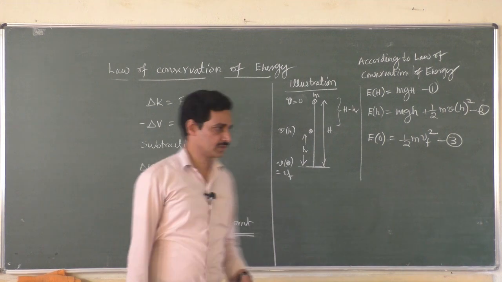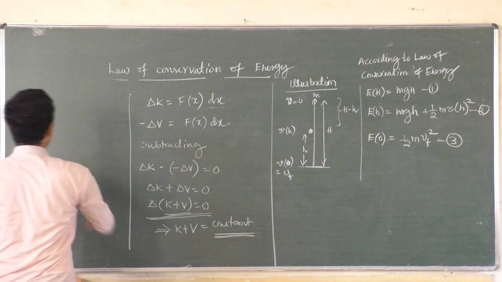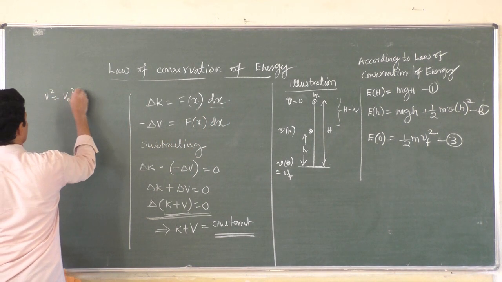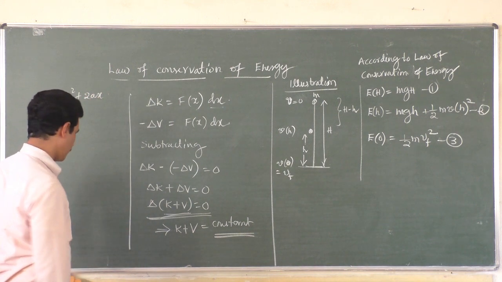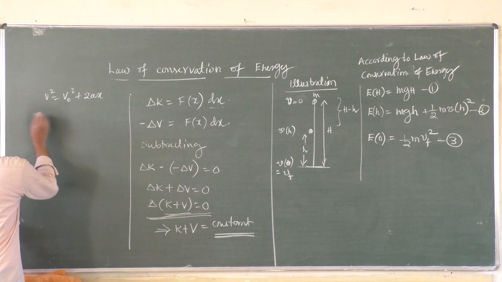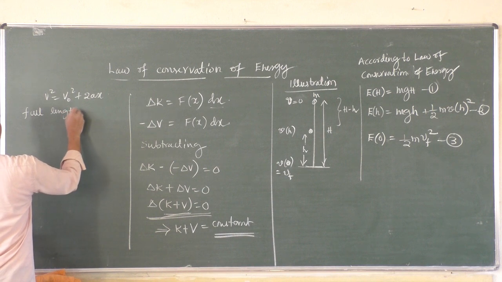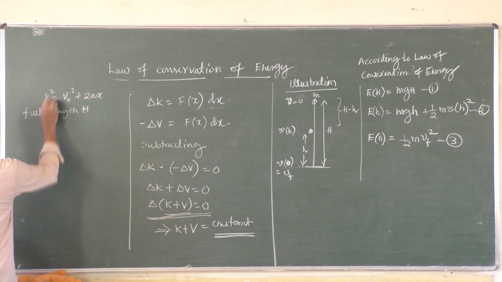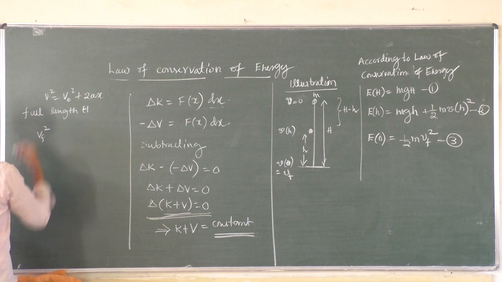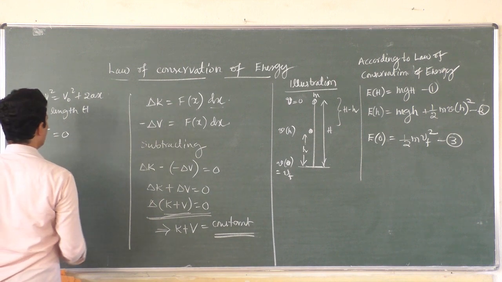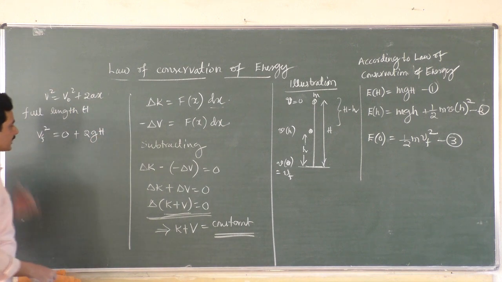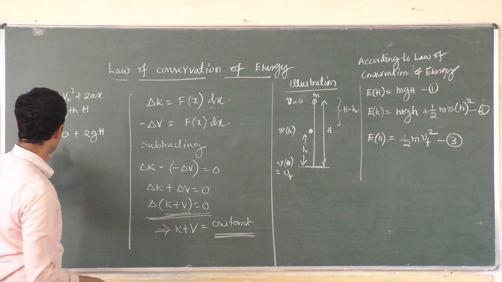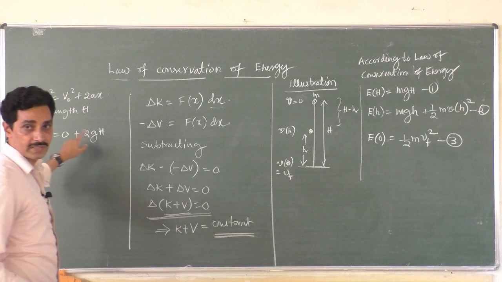I'll write the equations of motion here. Now using the equation of motion, v square is equal to v naught square plus 2ax. Now if you apply it to the bottom position, what can you do? For the full height, or full distance H, if you apply it, then you know that the final velocity is vf square, initial velocity is 0, plus 2gH, right? When it drops completely through a height H, the equation of motion becomes vf square is equal to 0 plus 2gH, right?